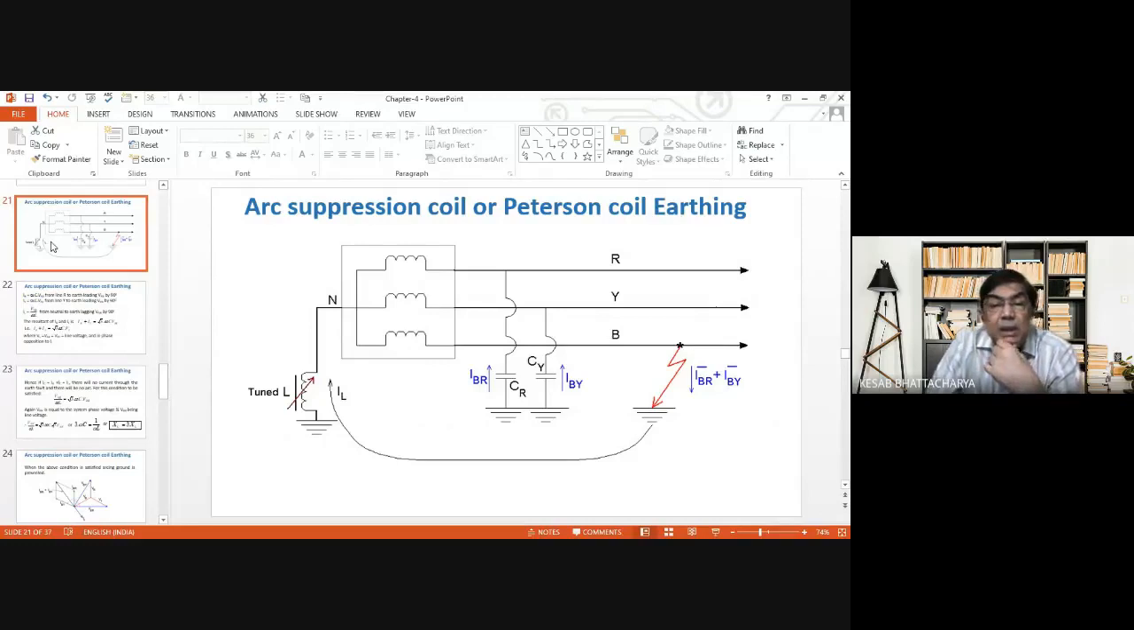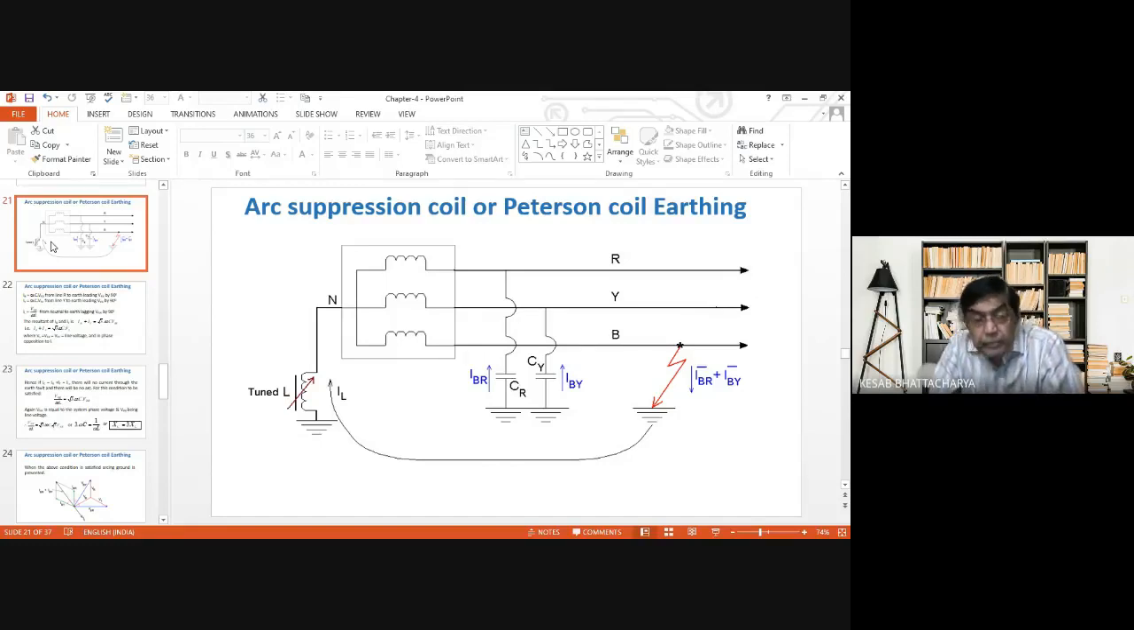Now here there is again an iron core inductive coil, normally placed in between the neutral point and the ground. And this iron core inductive coil is provided with tappings so that, if necessary, the magnitude of the inductance to be introduced in the system can be changed.